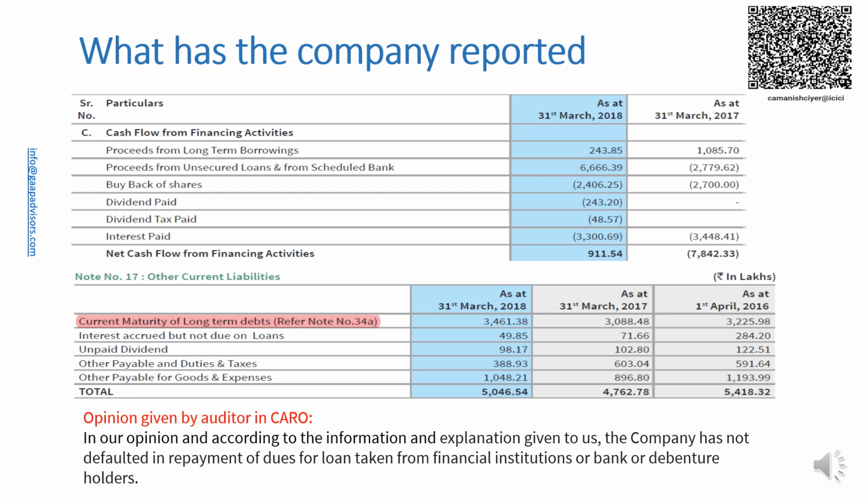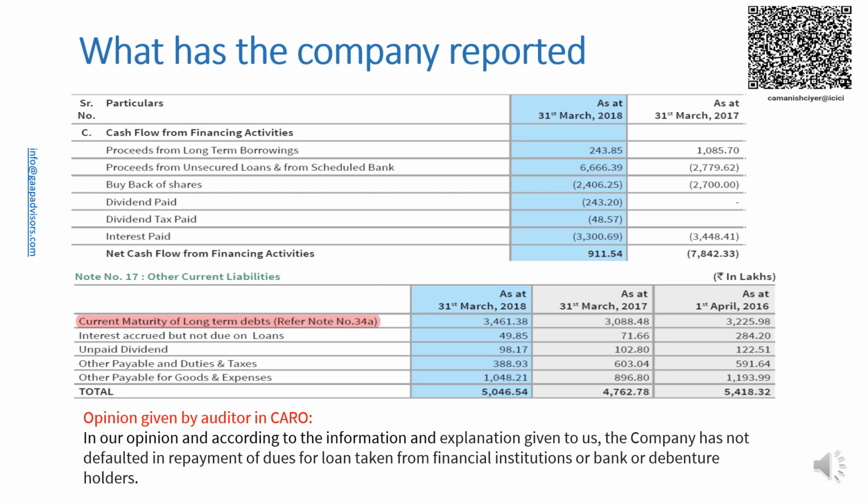This being the first Ind AS financial statements, the company has disclosed current maturity of long-term borrowings in note 17 at the end of the current and previous year and at the opening of the previous year. The amounts reported on all three dates are different. This indicates that the company has presented the amounts in cash flows from financing activities as proceeds of long-term borrowings net of repayment. Para 21 of Ind AS 7.